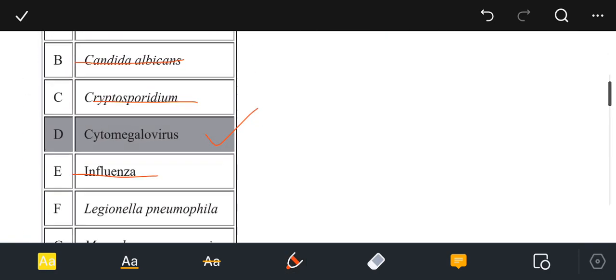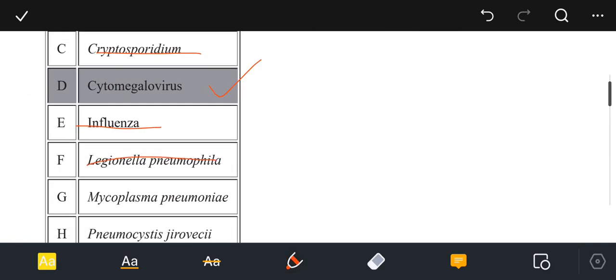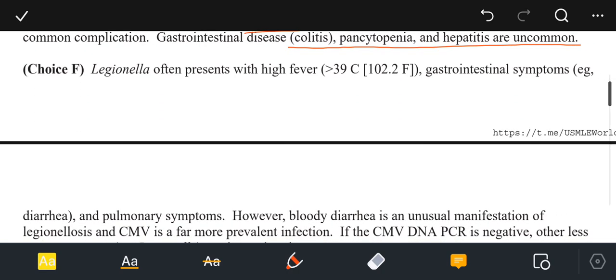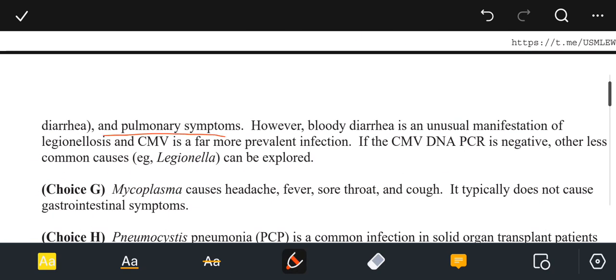The choice F, that is Legionella pneumophila. This is not the option of choice because Legionella often presents with a high fever, that is more than 39 degrees Celsius, 102.2 degrees Fahrenheit, gastrointestinal symptoms like diarrhea and pulmonary symptoms. However, the bloody diarrhea is an unusual manifestation of legionellosis. Cytomegalovirus is a far more prevalent infection. If the cytomegalovirus DNA PCR is negative, other less common causes like Legionella can be explored.